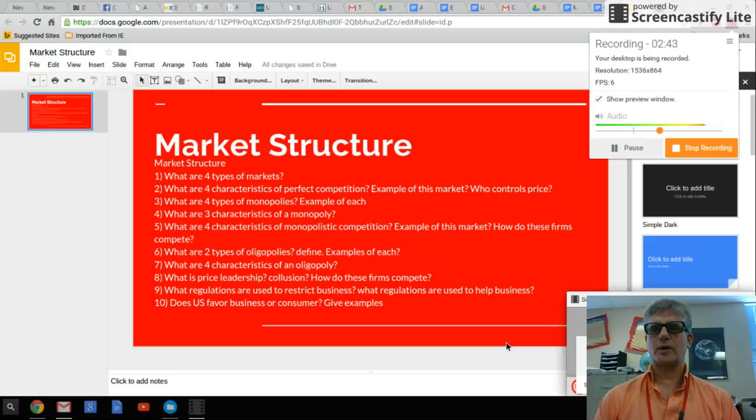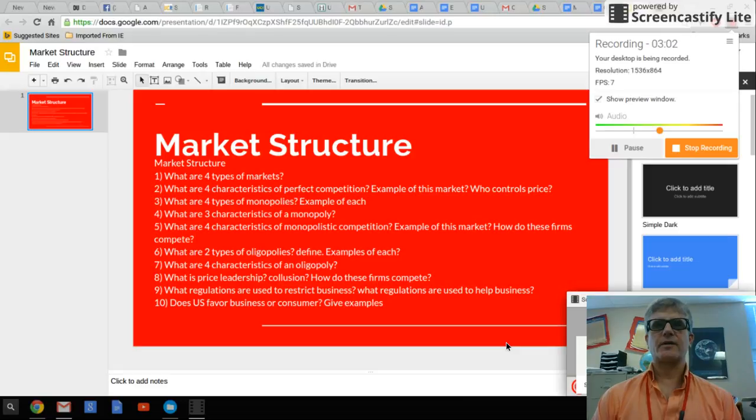A technological monopoly is one that has a patent or some kind of innovation where they're the only company that makes this product due to their research and technology. And then there's a government monopoly, and a government monopoly might be the post office. It could be the water or sewer, maybe schools would be a government monopoly.